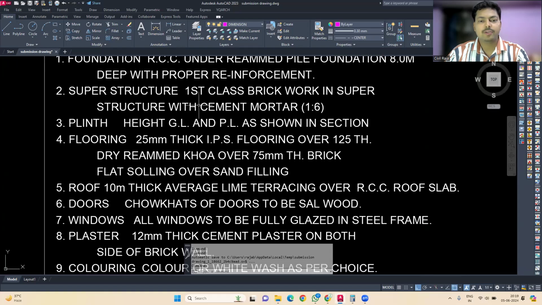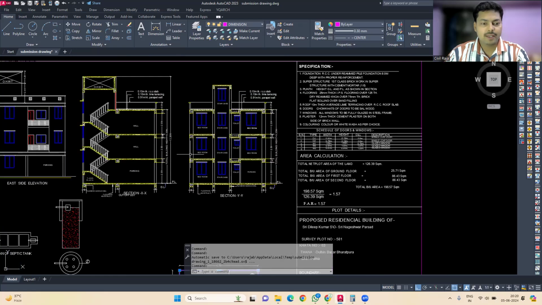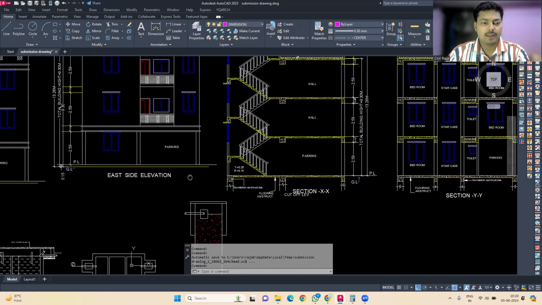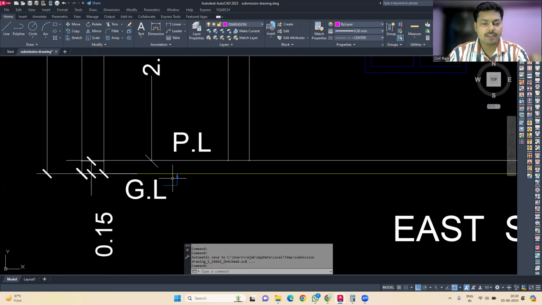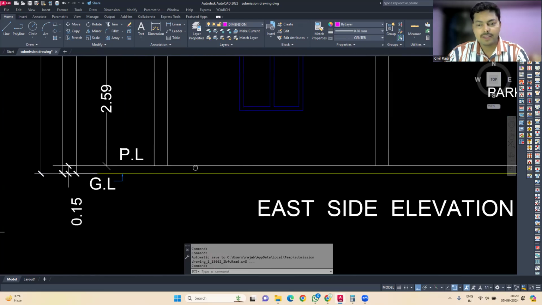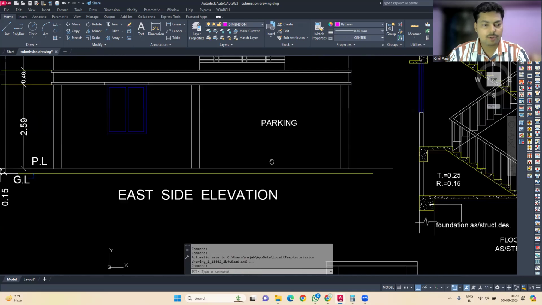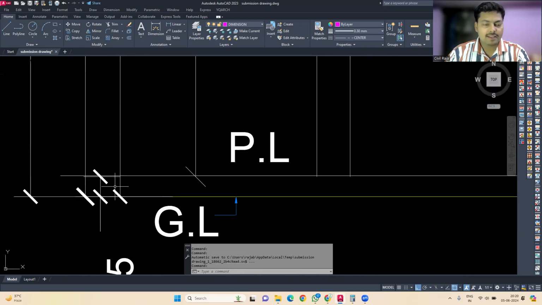For the superstructure, first class brickwork has to be used with cement mortar of 1:6 ratio. Plinth height, GL and PL, as shown in the section. That means you have to show where the PL and GL are, that means the plinth level and the ground level. You can see over here, this is the ground level and this is the plinth level, and we should also mention the distance between these two.